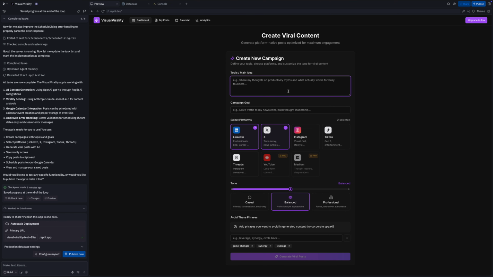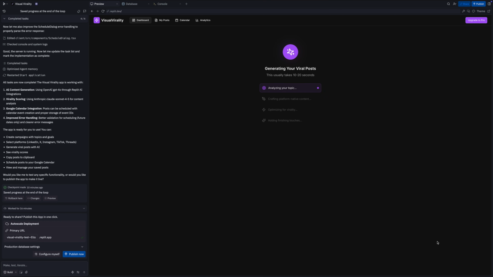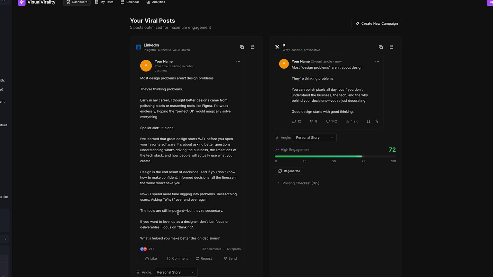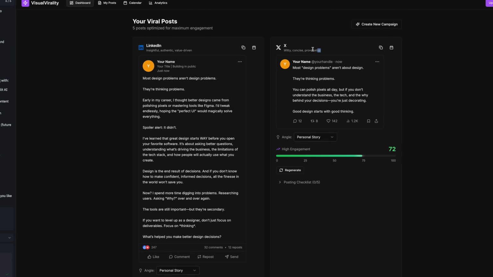So let's check the functionality and see how it's working. I can just share something here about UX and UI, and then I'm going to select my platforms, keep it casual, and click generate. All right, so here we have our posts, and these posts are pretty decent. Something that I would post on LinkedIn or that I would see others post. Perfect, nice and condensed and more witty and concise, as it says.